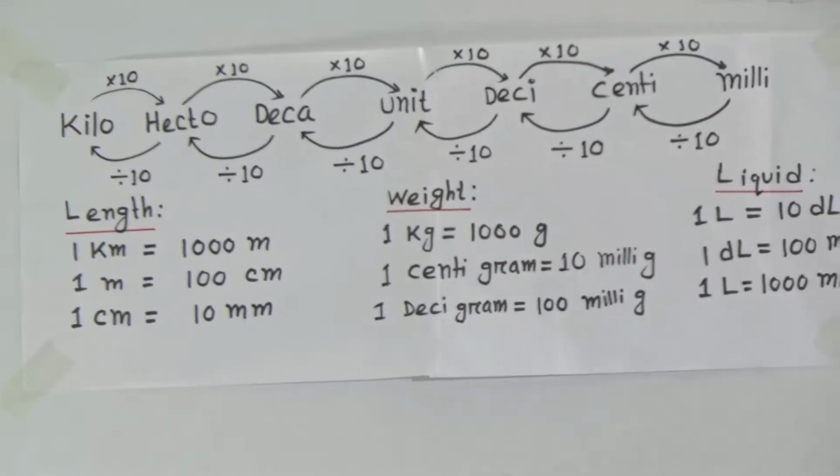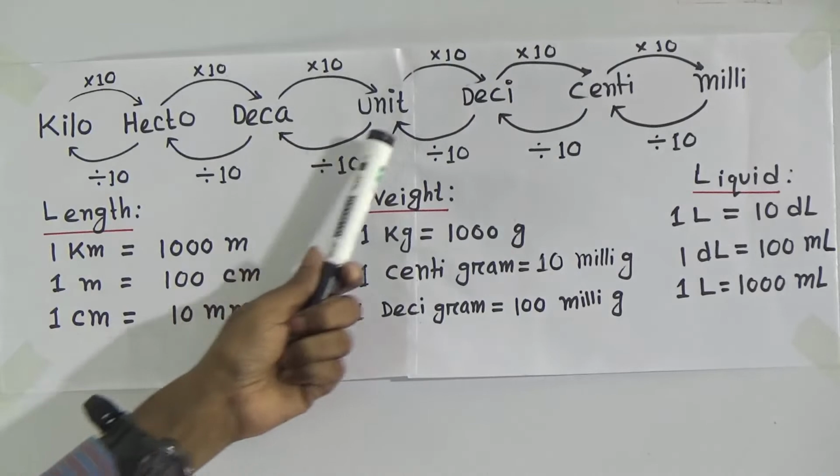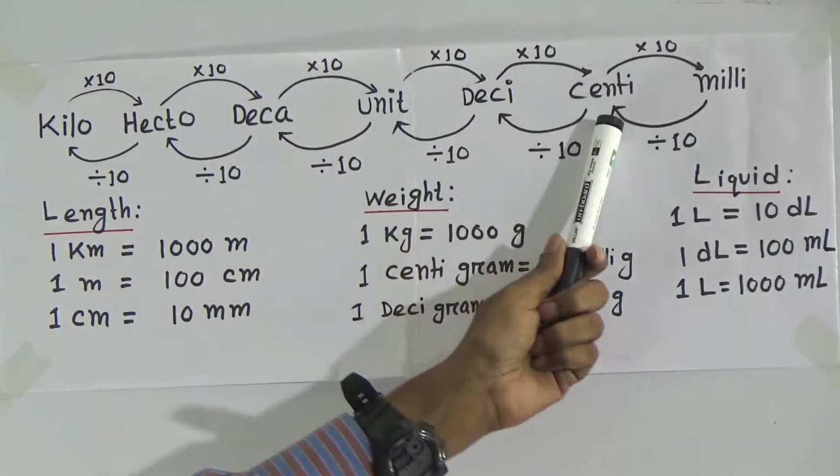Look, I have written here kilo, hecto, deca, unit, deci, centi, milli.